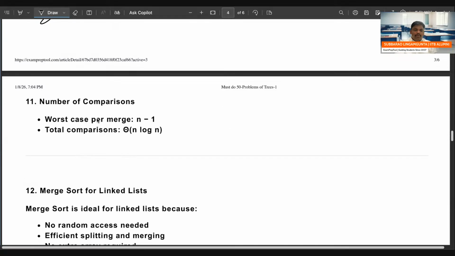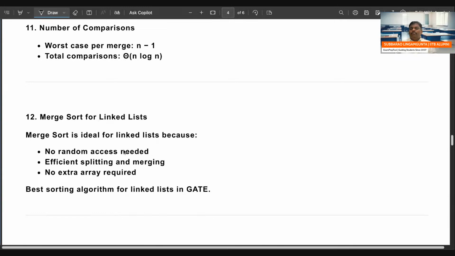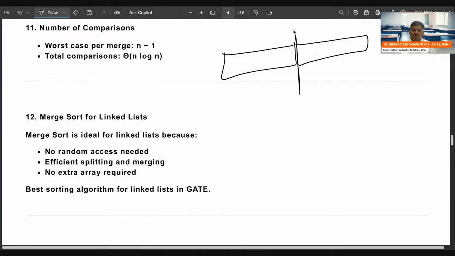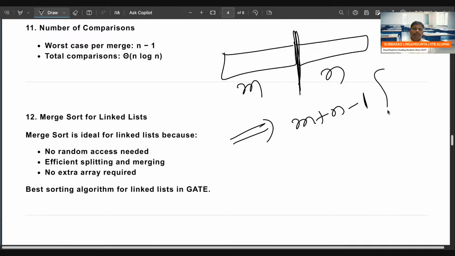Right, next one, some people are asking, what about the number of comparisons? Whenever the merge algorithm is going on, you compare the left half and the right half. Left has m elements, right has n elements. Every element requires one comparison, so m plus n comparisons. But for the last element, no comparison, so minus 1. This is the worst case number of comparisons.